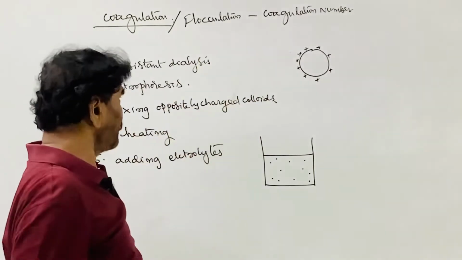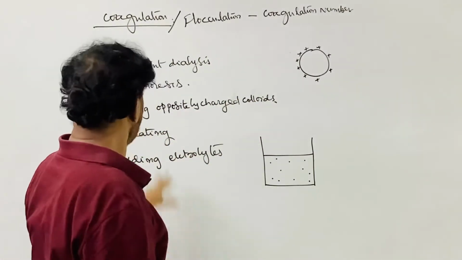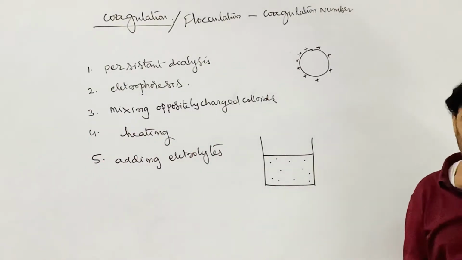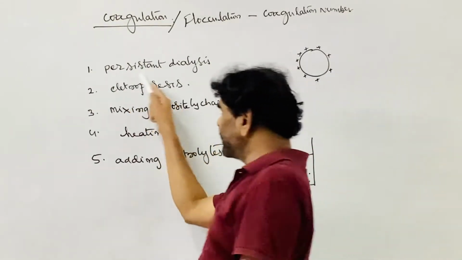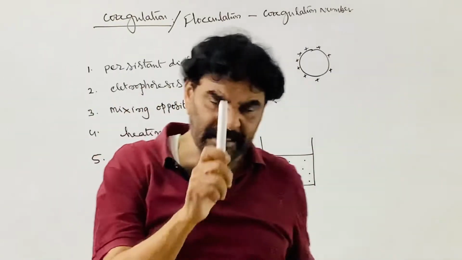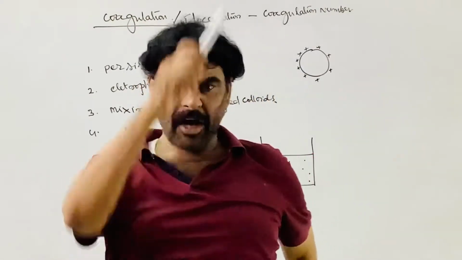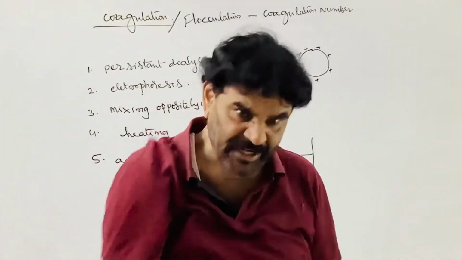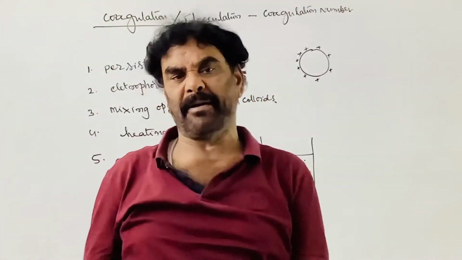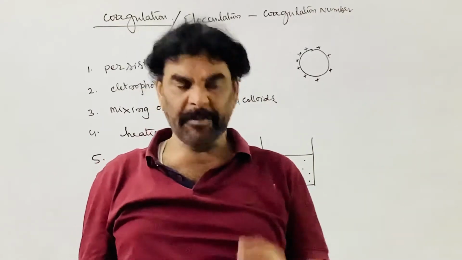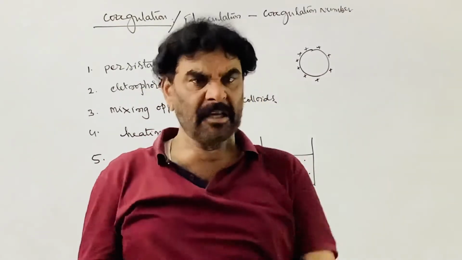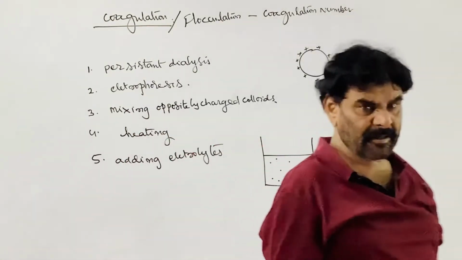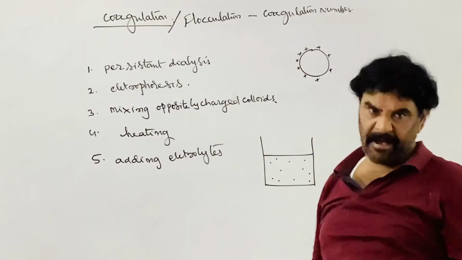So there are several ways to convert the colloid into suspension, that is coagulation. One: persistent dialysis. For a colloidal system to exist, there must be a charge on the colloidal particles. The ions must be preferentially adsorbed on the surface of the colloidal particle. It may be a negative charge or a positive charge.